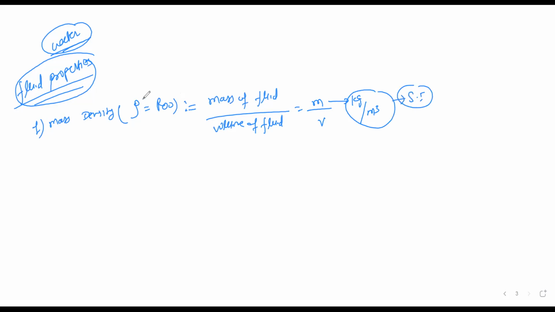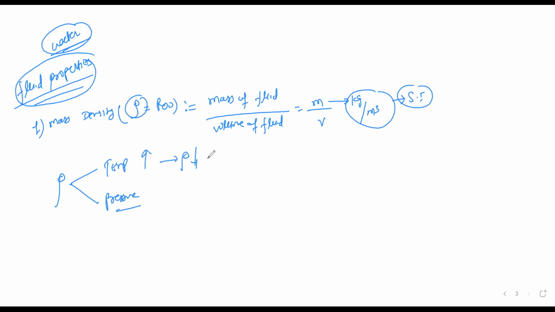So the density, it depends upon what? It depends upon the pressure and temperature. Density depends on the pressure and temperature here. That depends upon the temperature and pressure. So with rising temperature, the density decreases.